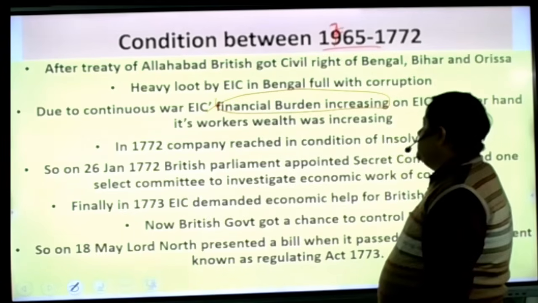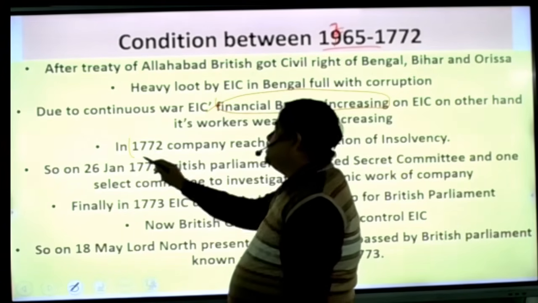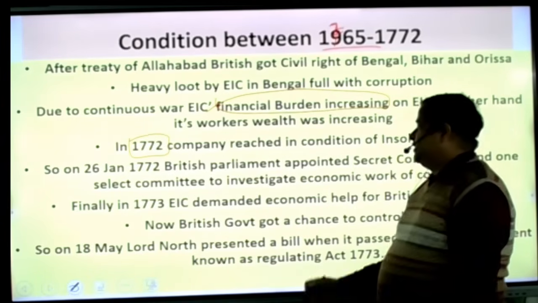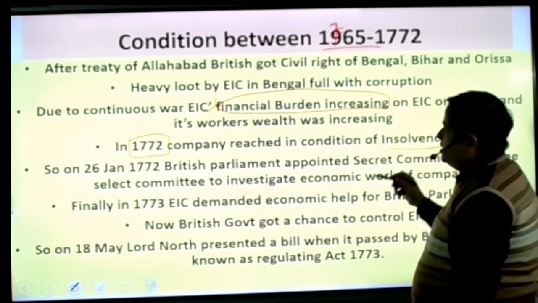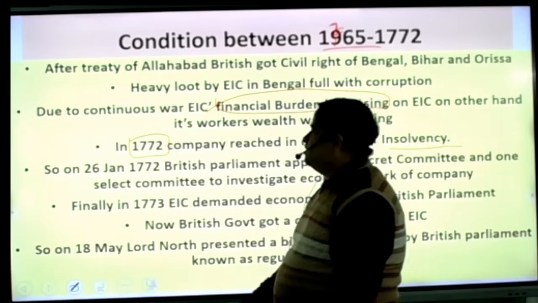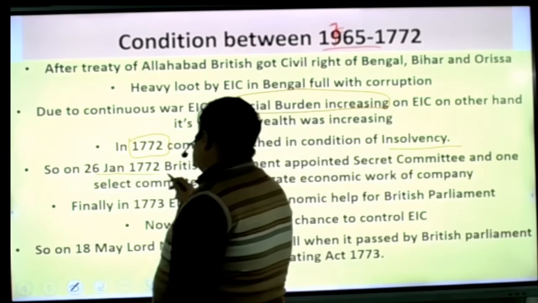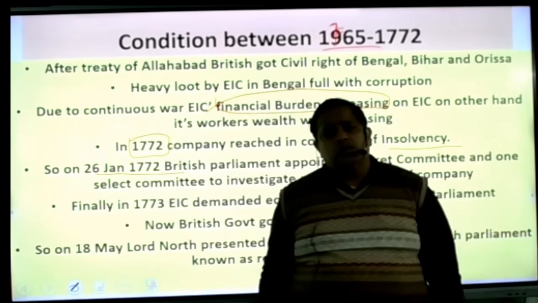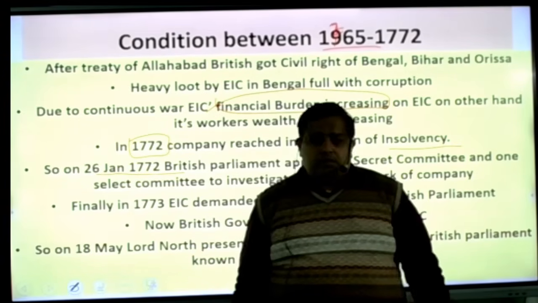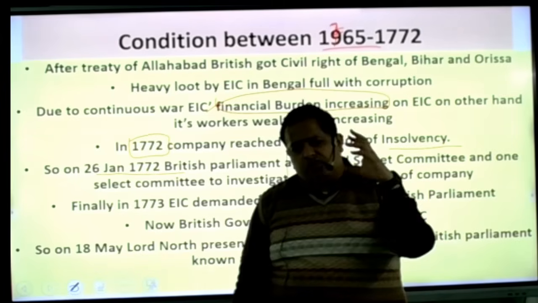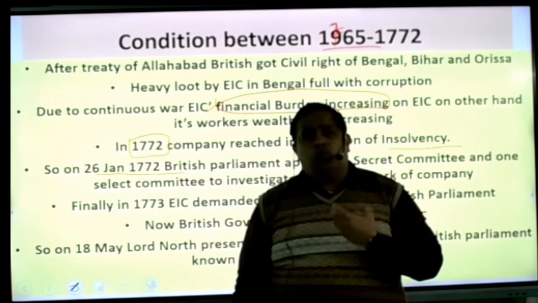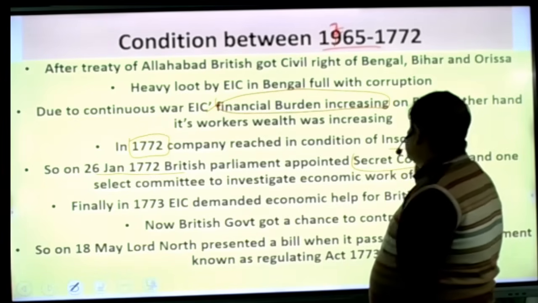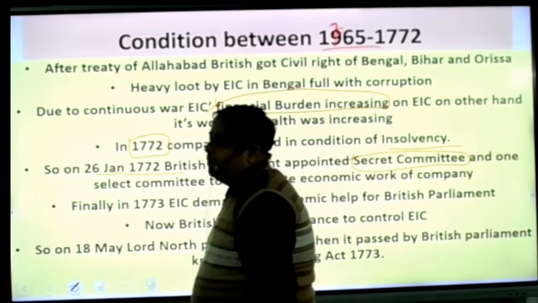So finally, in 1772, the condition of the company became so bad that it was like insolvency. On 26 January 1772, the British government thought that the company was earning a lot, but its financial position was totally bad. Why did this kind of condition happen? So they appointed a secret committee to find out what the problem was.